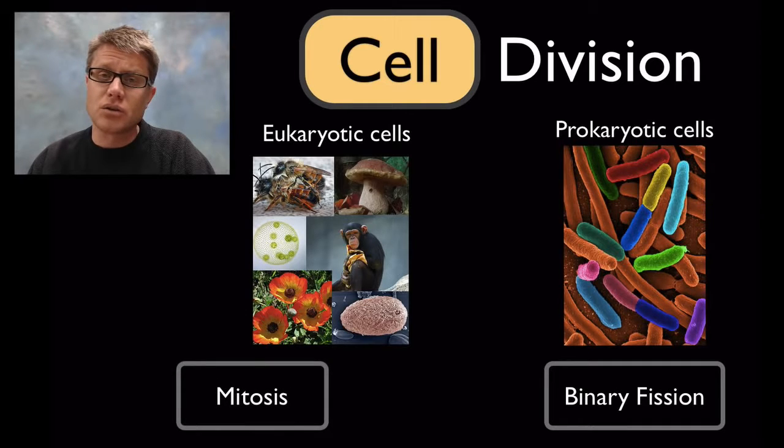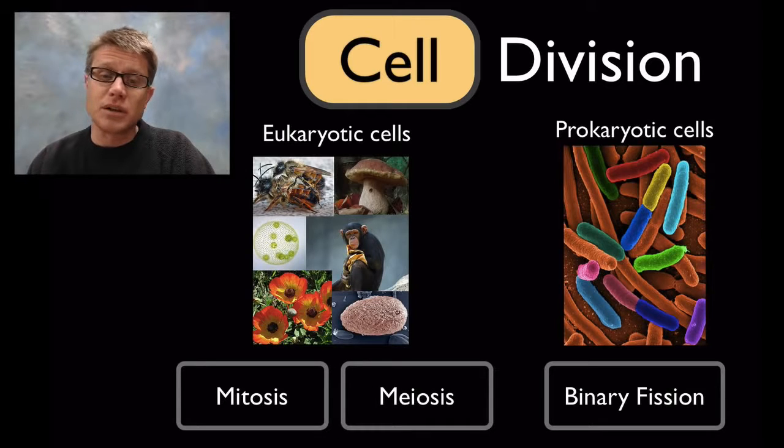We're going to have cell division, or we sometimes just refer to it as mitosis. Technically, mitosis is going to be division of the nuclei, and then we're going to have cytokinesis, which is division of the rest of the cell. But we generally just say mitosis is when one eukaryotic cell makes 2 cells that are exact copies of that cell. It's a lot like binary fission.